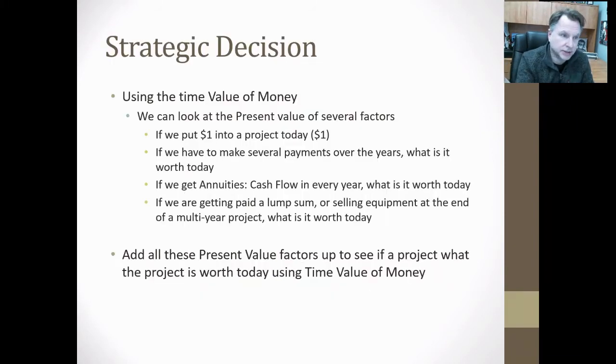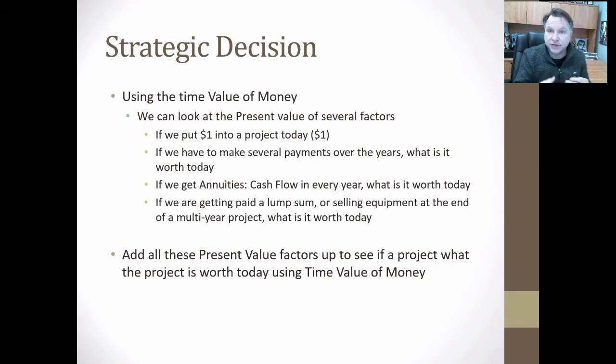So now strategic decisions, using the time value of money to make a decision. So we look at the present value of several factors. We put a dollar into a project today, and if we have to make several payments over the years, what is that worth today? If we get annuities, like cash flow comes in every year, like we're getting rent payments, what is the value of that today? And if we get paid a lump sum at the end, so let's say we sell equipment, we use it for a few years, and then we sell it, there's a value of that sale today. So we add all these things up to try to figure out what is the value of that decision today.